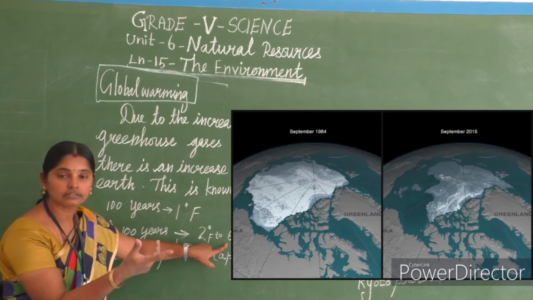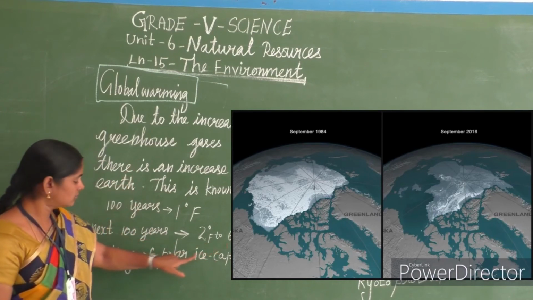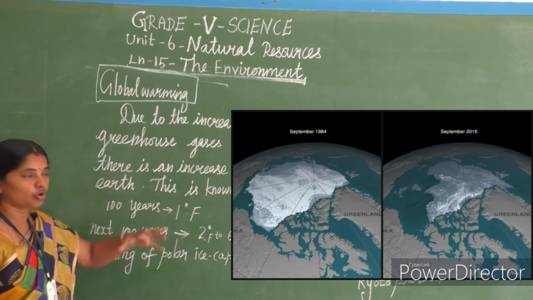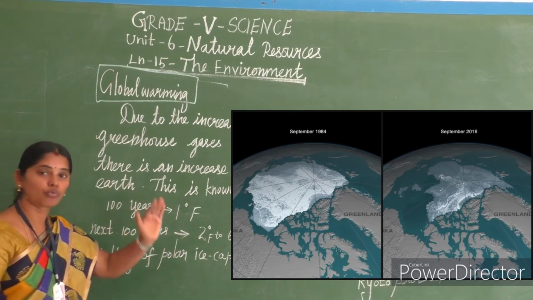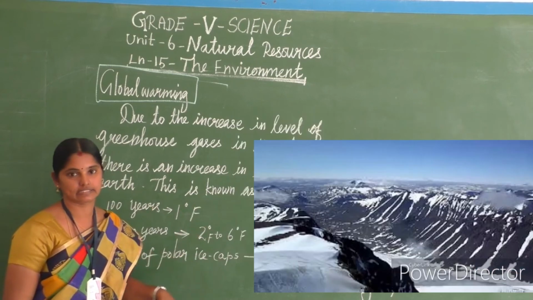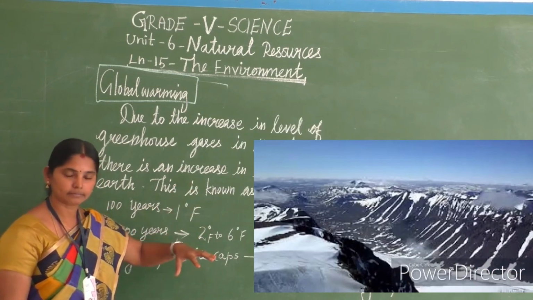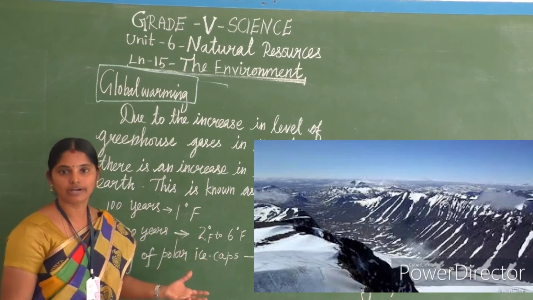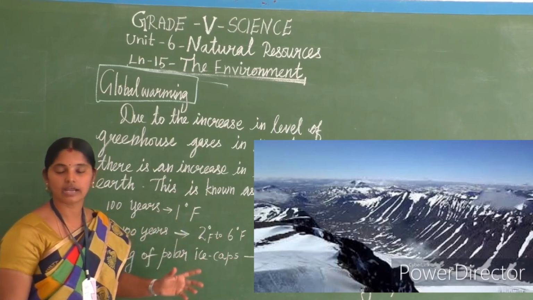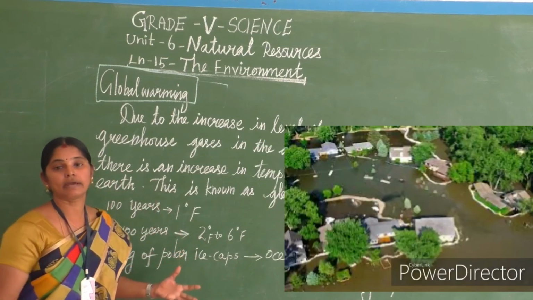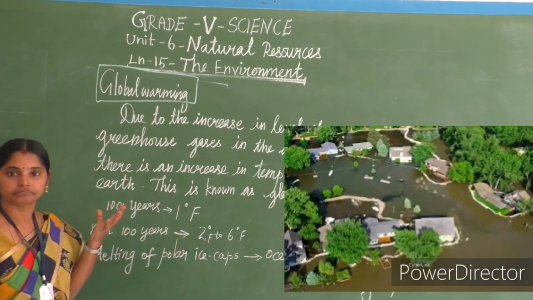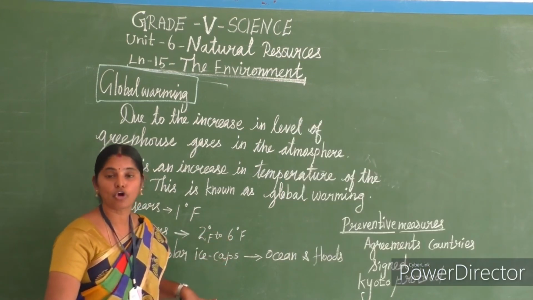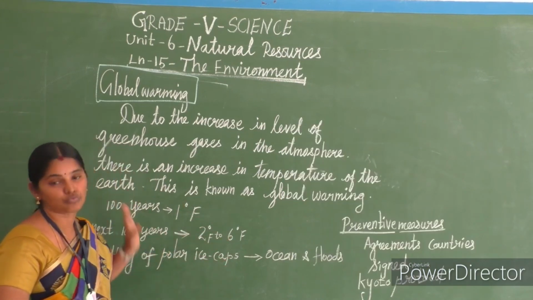Then the level of ocean water will increase. So because of that, the water level in the ocean will increase, and the nearby regions get flooded. Clear, children? So these ill effects will happen because of global warming.